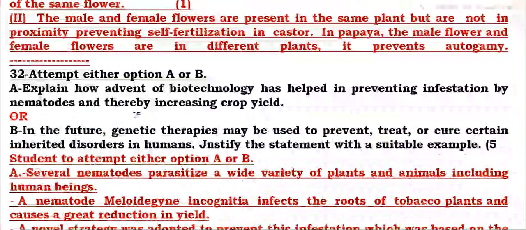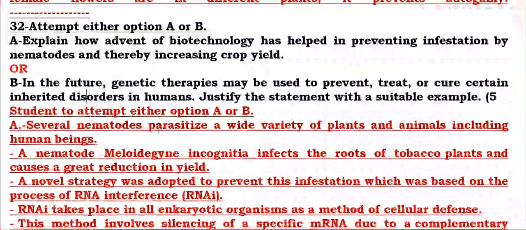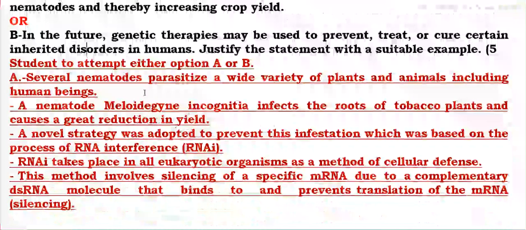Question 32: Explain how the advent of biotechnology will prevent infestation by nematodes. In the future, genetic therapy may be used to prevent, treat and cure certain diseases. Nematodes are parasites of a wide variety of plants, and when the nematode Meloidogyne incognita infects the roots of the tobacco plant, it causes a great reduction in yield. For this, RNA interference was used.